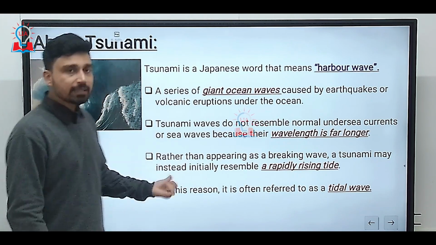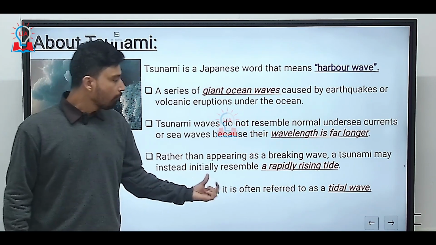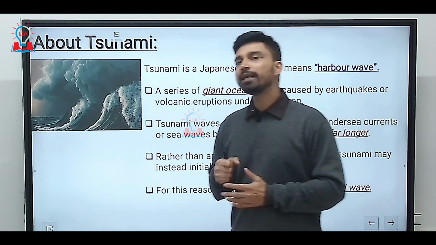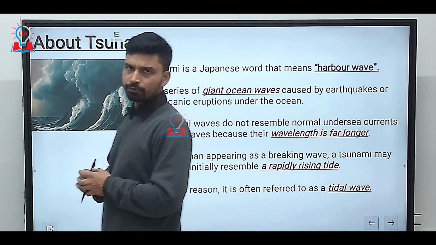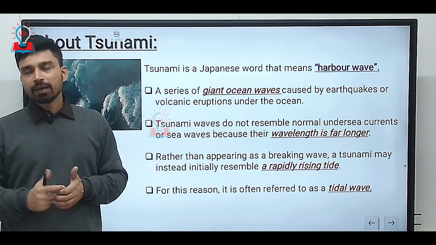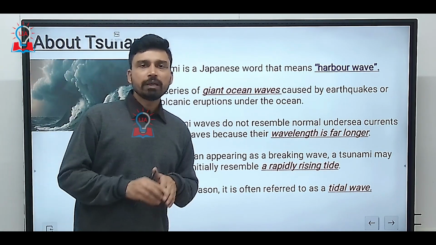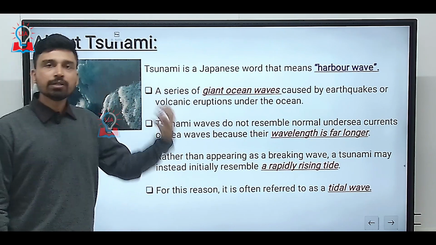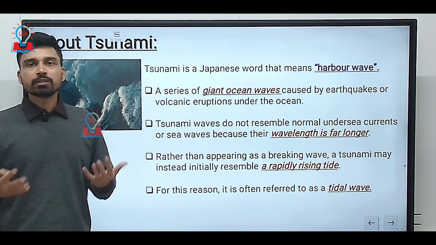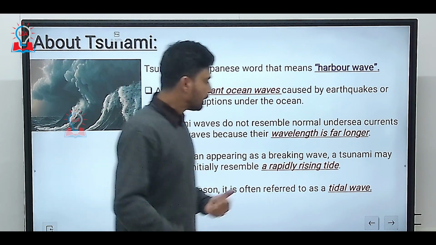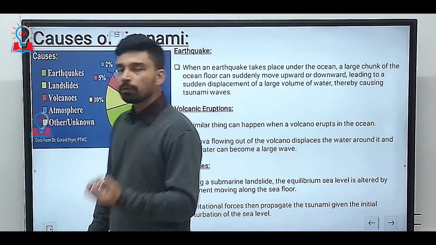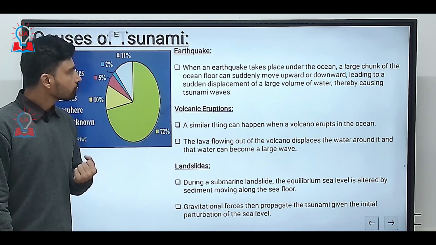It is for this exact reason that tsunami waves are often referred to as tidal waves as well. However, this point has been contested by many geographers, because by comparing tsunami waves to tidal waves, we are decreasing the impact and the tremendous energy that a tsunami wave carries with itself, which is far higher than any normal tidal wave created by the gravitational pull of the sun and moon.